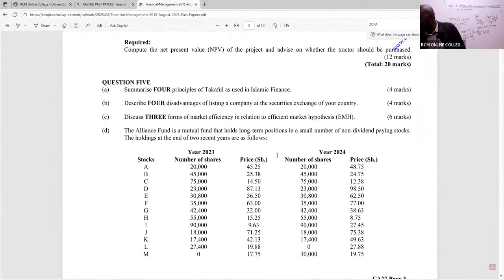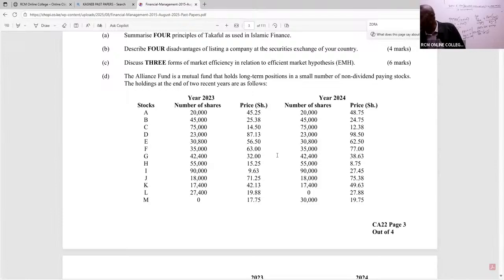This is the question they gave us last semester. It is August 2025, question number 5, dog. It was a very easy question, very easy question, really.